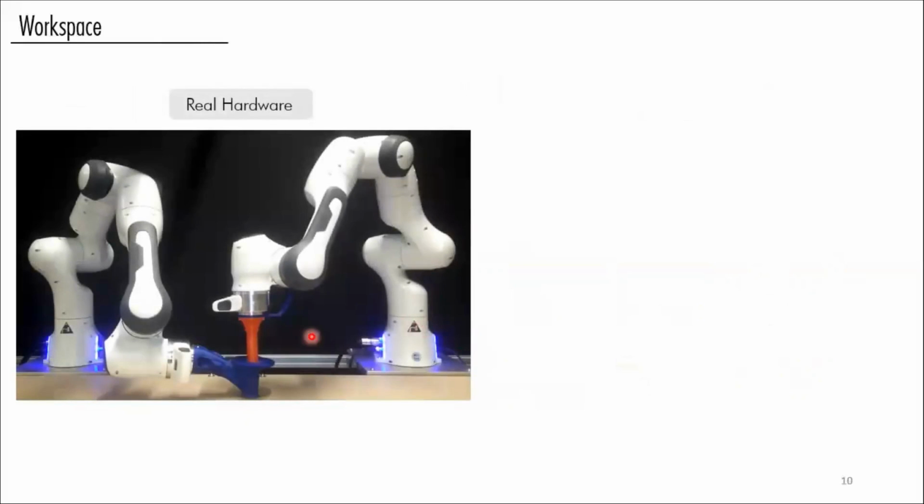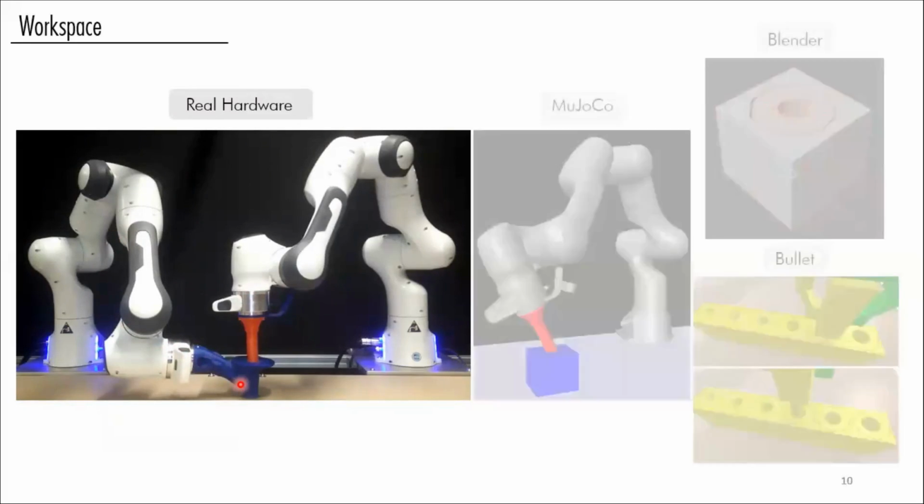The workspace where we test our ideas basically uses two Franka Emika robots. We fixate the peg on one arm to leverage quicker experiments and use another robot to introduce the uncertainties that we expect in the environment.